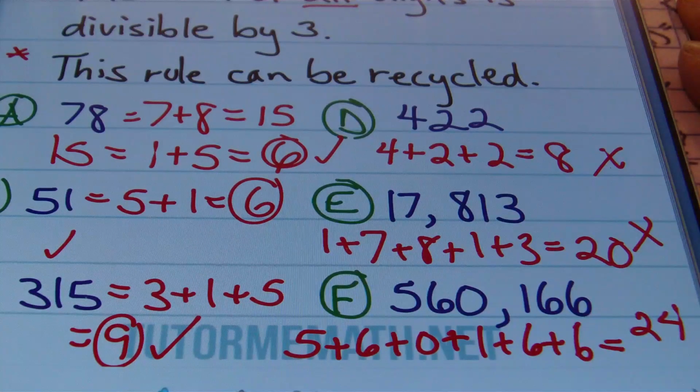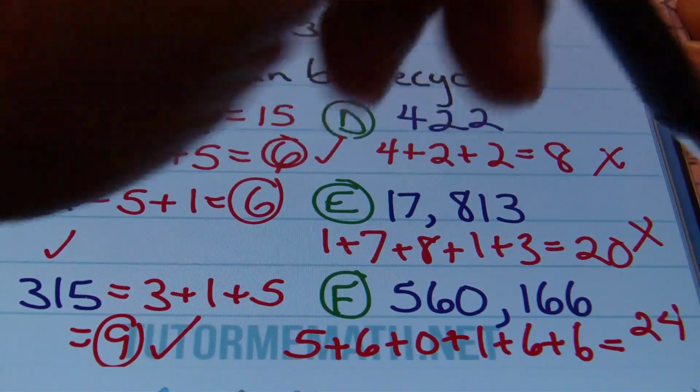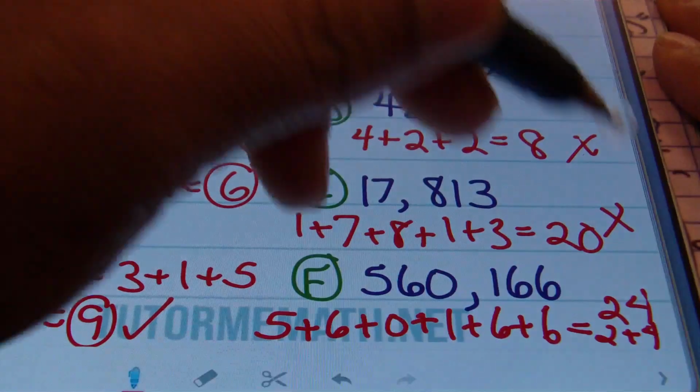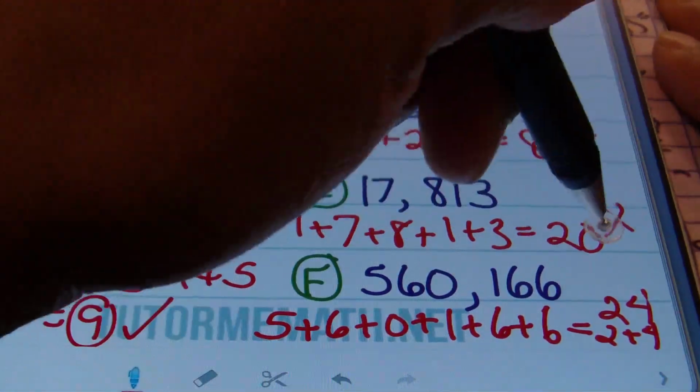However, if you were to recycle that, in other words, do the rule all over again with the result of 24, you'd be adding together 2 plus 4, which is 6. And 6 is divisible by 3. So once again, you get a yes.